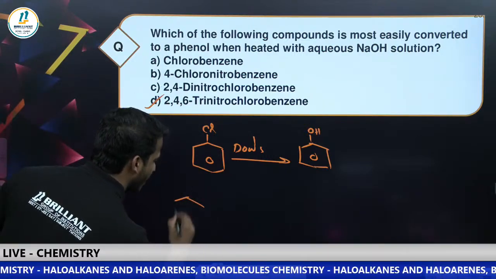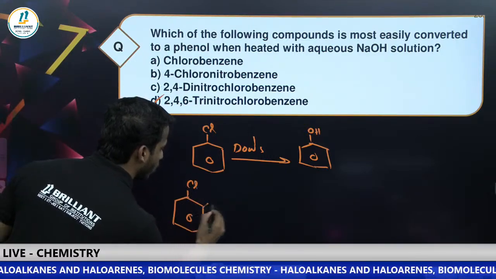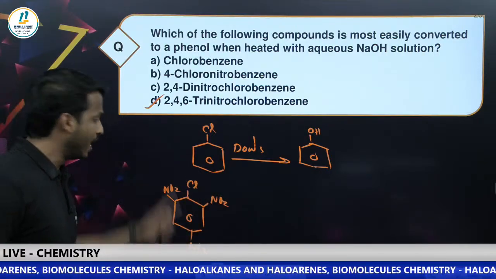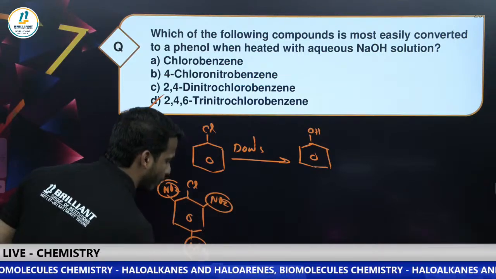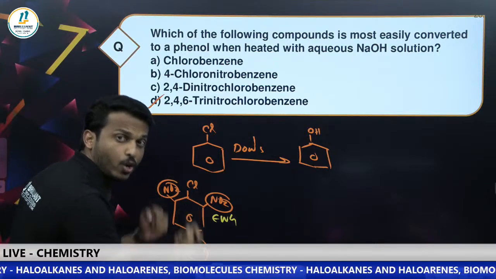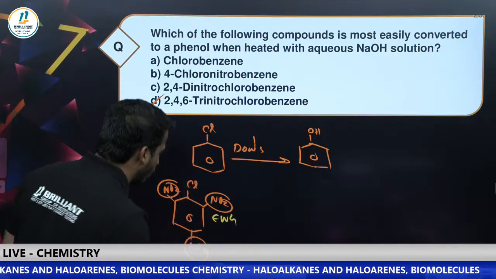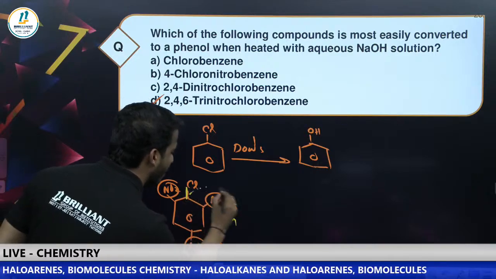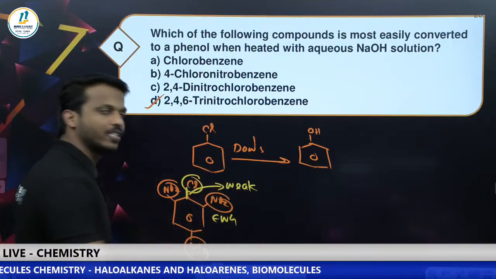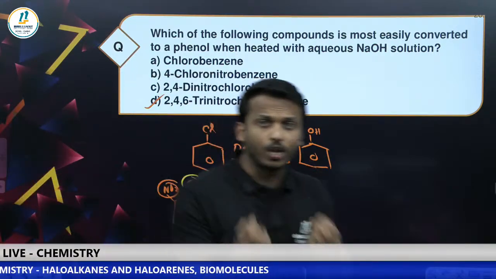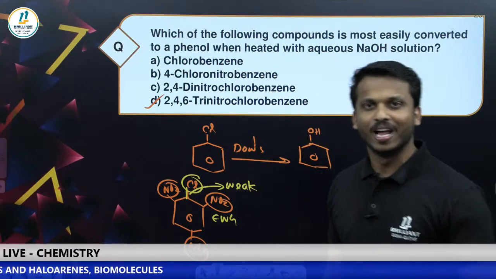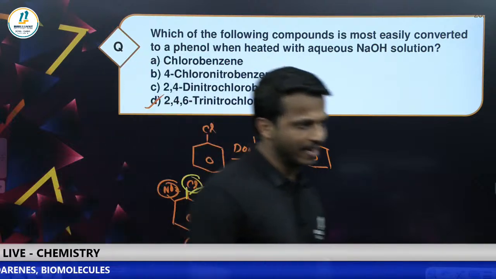Option D. Why? Because it is 2,4,6-trinitrochlorobenzene. These are all electron withdrawing groups, with a minus I effect. They withdraw electrons from the carbon and chlorine and make the carbon-chlorine bond weak. You can easily remove the chlorine, making the nucleophilic substitution faster. So if an electron withdrawing group is present on the haloarene, it makes nucleophilic substitution faster. So option D is the correct answer.